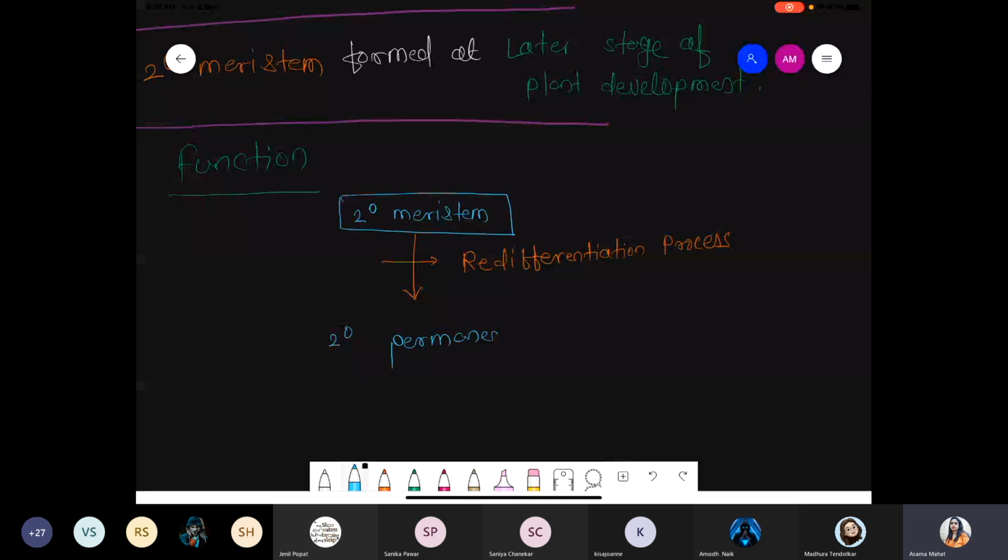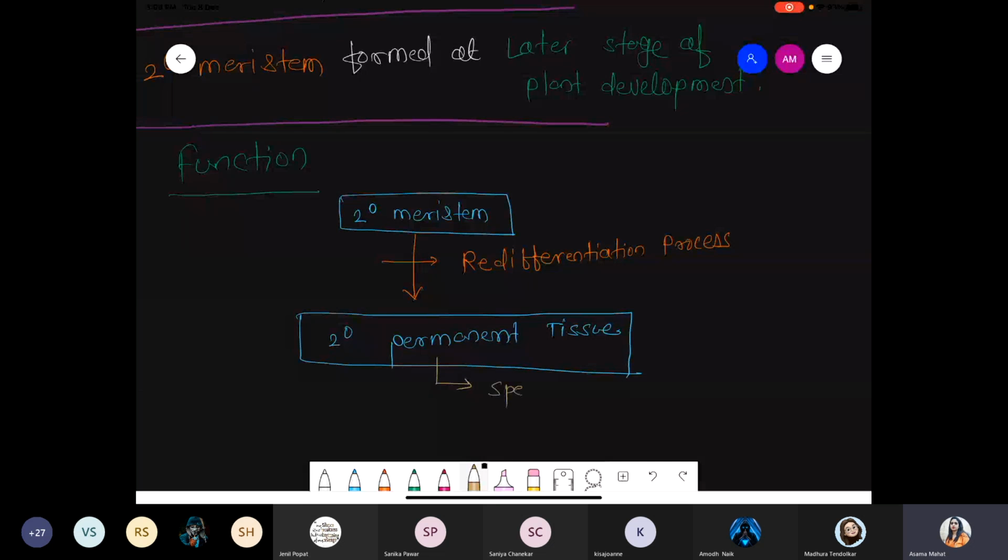So secondary meristem undergo further development, the developmental process, which is nothing but redifferentiation, and finally they are converted into secondary permanent tissue.